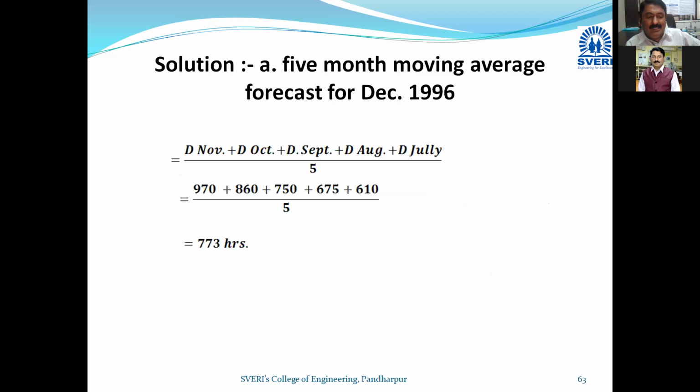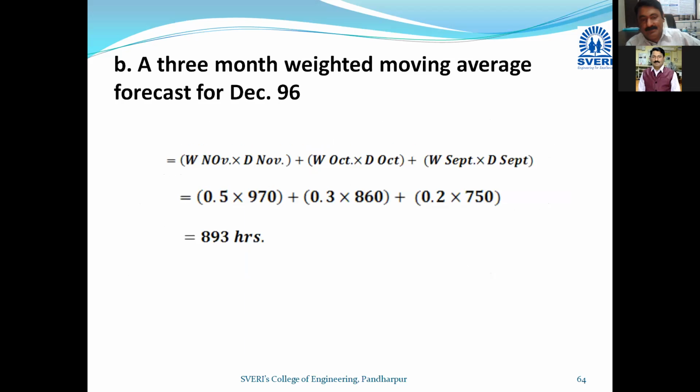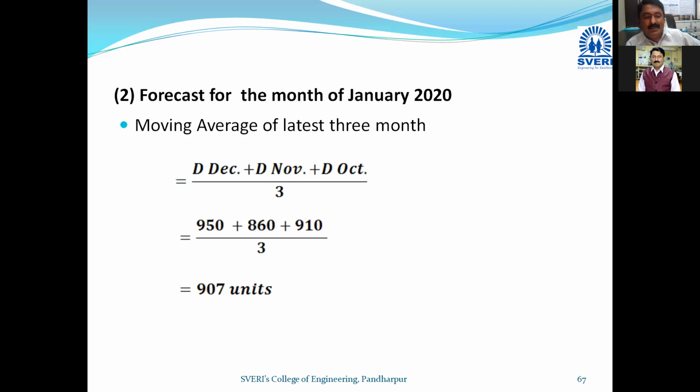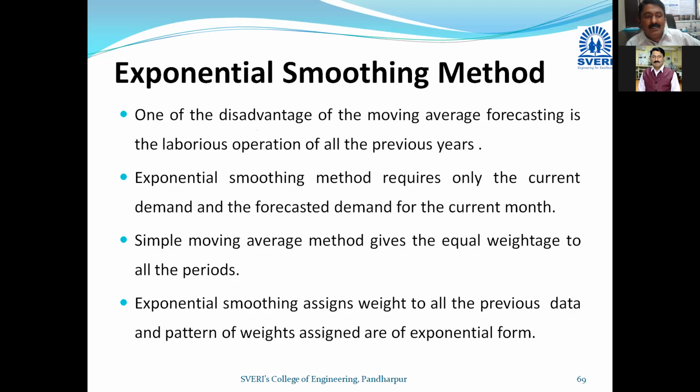Then we discussed the numerical. This is the simple moving average: 5 months demand divided by 5, and the prediction is made. The next numerical we have also already discussed. Now today we will be discussing the exponential smoothing method. This is the next method of forecasting.